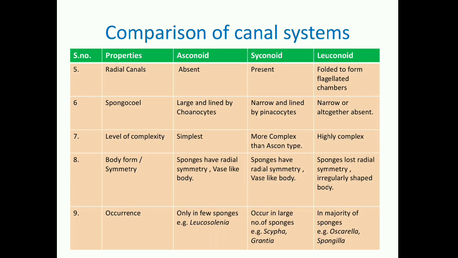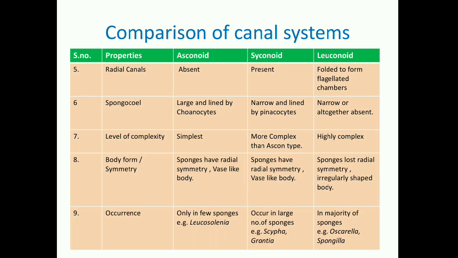And leuconoid is found in majority of sponges. Very common examples, Oscarella and Spongilla. In leuconoid, we saw 5 levels were there. Even Rhagon type we have seen found in Demospongiae class. So this is comparison of canal systems found in number of sponges.